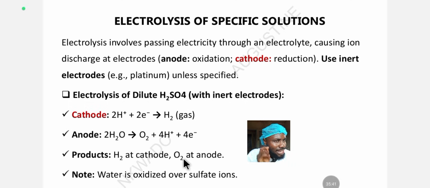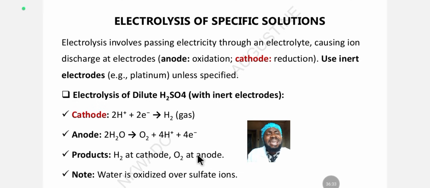So what does that tell you when it comes to the electrode? Since oxygen is negatively charged, what charge of electrode will it be attracted to? You got it right. It's going to be attracted to the positively charged electrode. And what is the positively charged electrode? It is the anode. That's why you are seeing oxygen is discharged. So the negatively charged ions will be attracted towards the positively charged electrode, while the positively charged ions will be attracted to the cathode, the opposite charge, the negative charge.